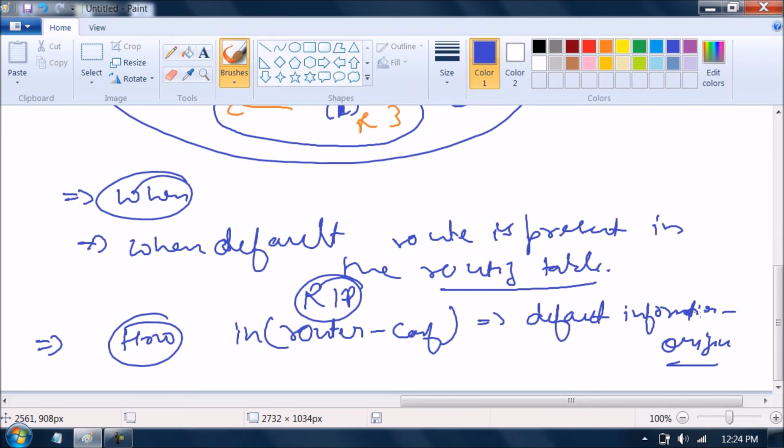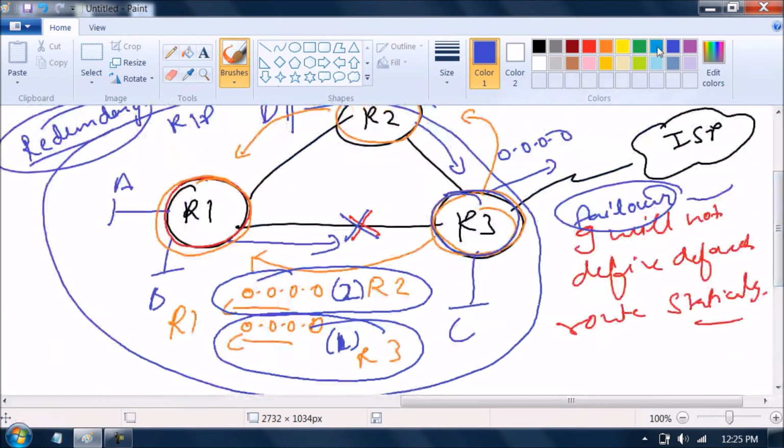This thing is clear? Now, first of all, we will see this default route from R3's perspective. For R3, it is a static default route, because on R3 you have defined this default route statically.